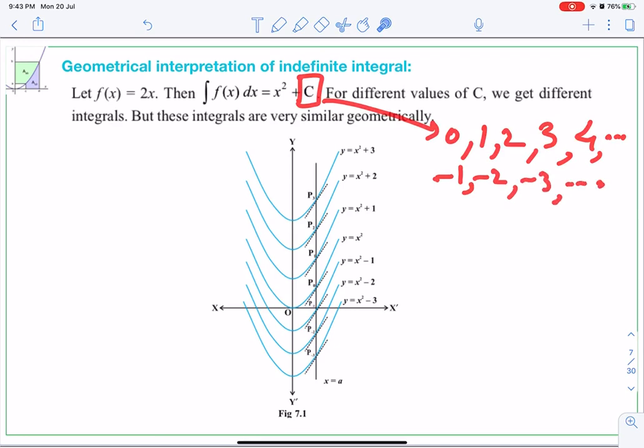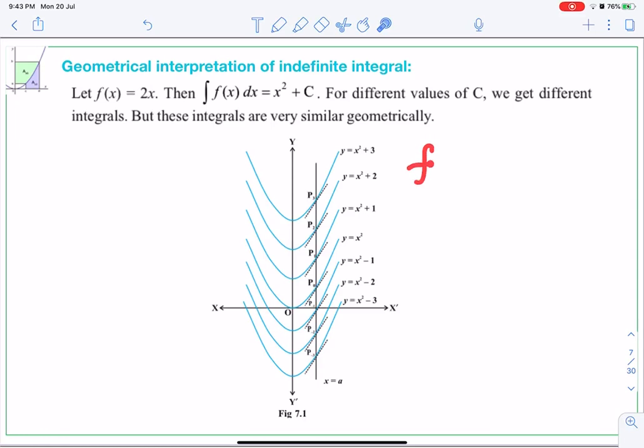So look here, we know that the graph of f of x is equal to x square is a parabola opening up at the origin. Okay, so therefore when c is 0, this is the graph. When c is 1, then this will be plus 1. So its vertex will be at 0 and 1. If c is 2, the vertex is at 0 and 2. If c is 3, the vertex is at 0 and 3.